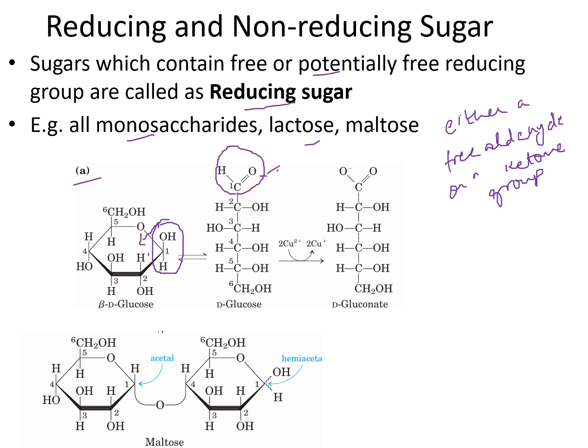That's why it is a reducing sugar. Now what is a reducing sugar? A reducing sugar or reducing molecule is something which can reduce something. So this aldehyde group, let's say, can reduce this cupric ion.